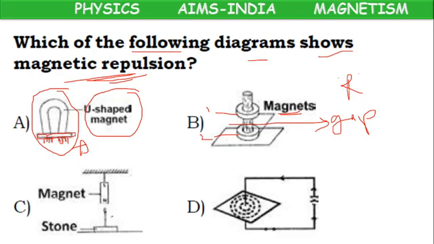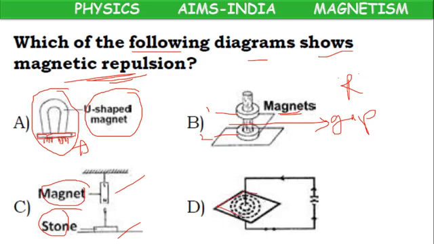Here, what? Here a magnet is there, a stone is there. Both are not at all attracting, not at all repelling. The magnet is there only, the stone is here only. No attraction, no repulsion.